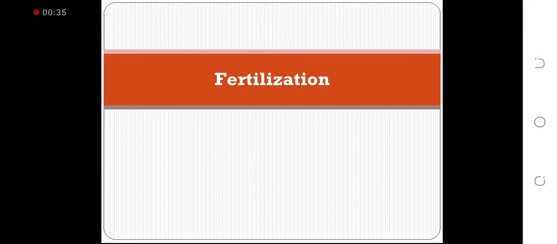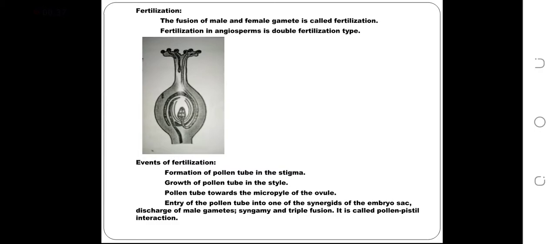See, the stigma, there is an ovule. Events of fertilization: formation of pollen tube in the stigma, growth of pollen tube in the style, pollen tube towards the micropyle of the ovule, entry of pollen tube into one of the synergids of the embryo sac, discharge of male gametes, syngamy and triple fusion takes place. It is called pollen pistil interaction.